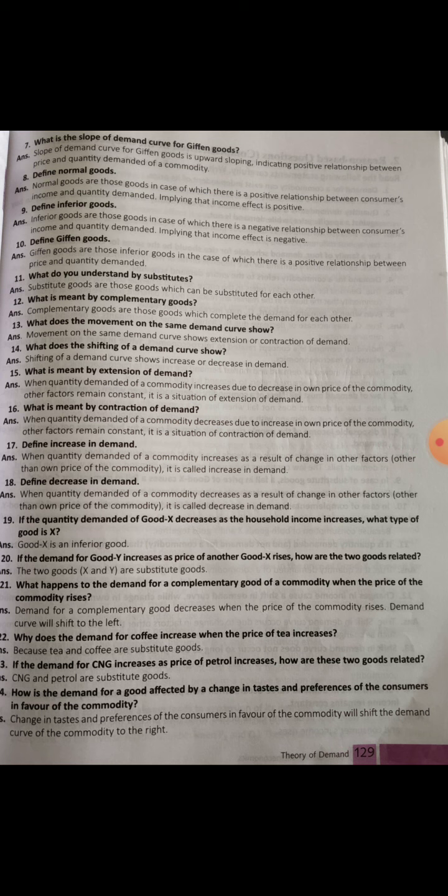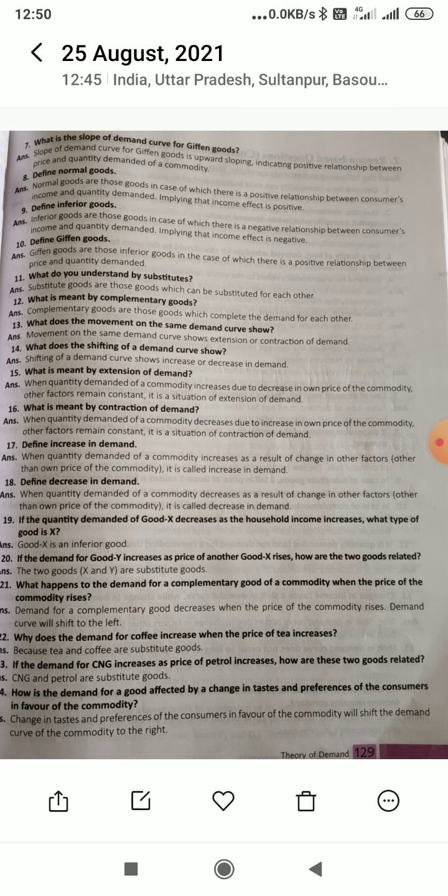Substitute goods are those goods which can be interchanged for use, like tea and coffee, Pepsi and Coke, ball pen and ink pen. Complementary goods are those goods which are complete only with each other. When the price of a complementary good increases, the demand for the given good falls, and vice versa, like pen and ink, bread and butter, car and petrol. So these are complementary goods.